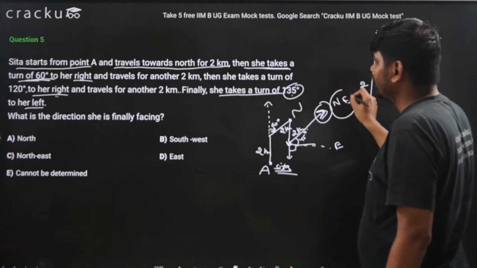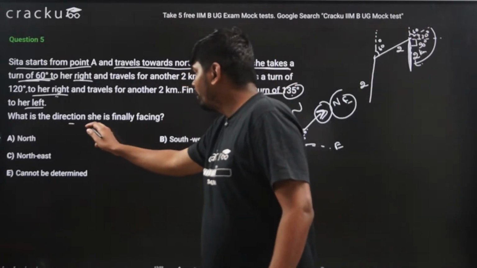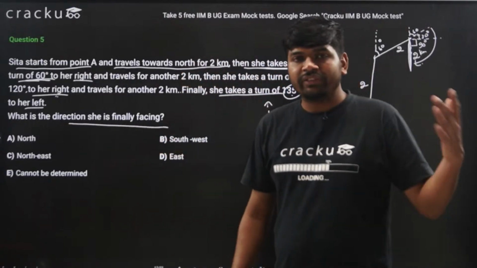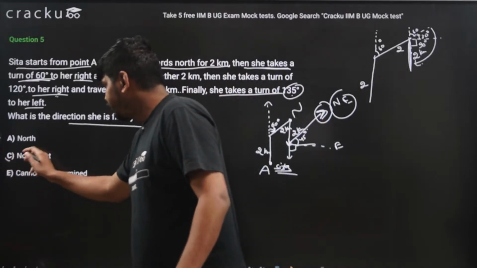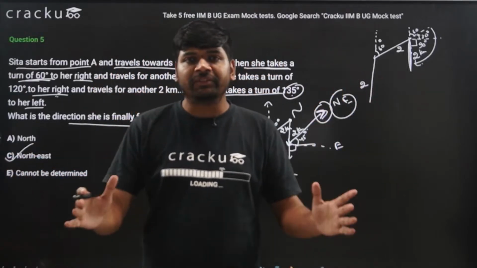So the correct answer to what is the direction in which she is facing: she is facing in the northeast direction. So the correct answer is option C.